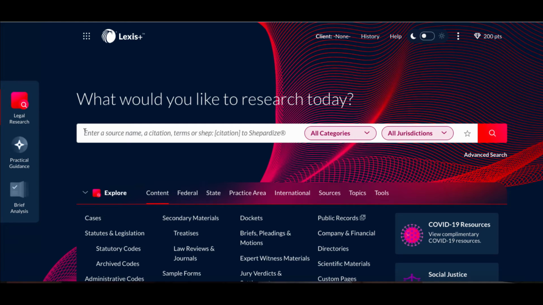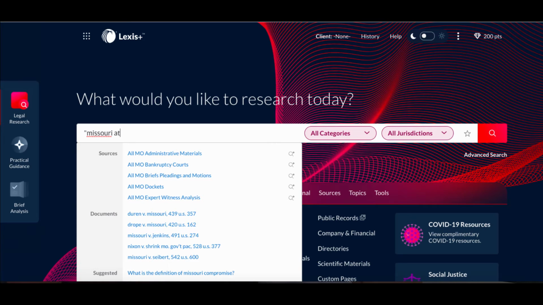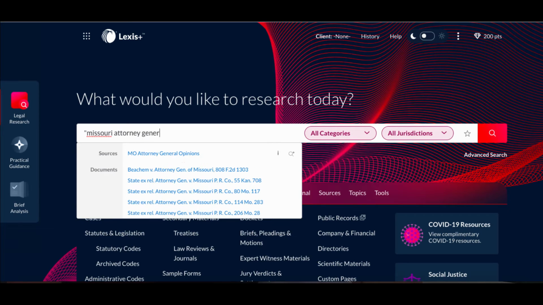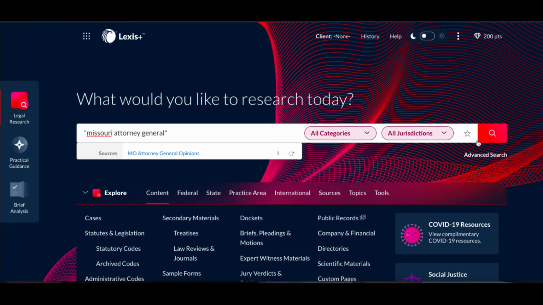Journal. We've already used the name of an individual as well as a firm, so let's go ahead and use an entity this time. Suppose that you were interviewing with the Missouri Attorney General's office. We'll go ahead and in quotes, Missouri Attorney General.